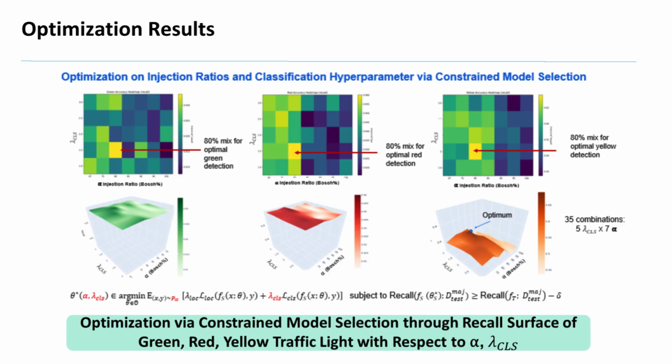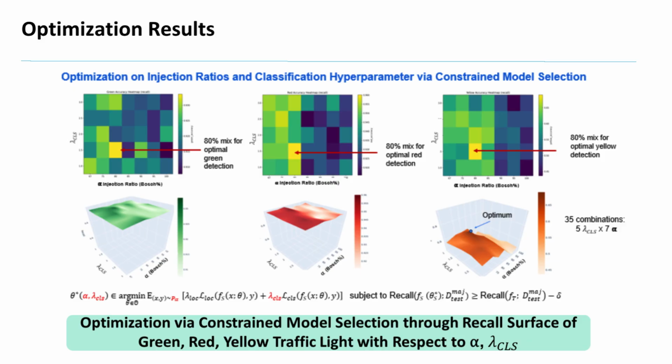These three surfaces show our optimization results. Red recall stays in the upper 90s, and green recall stays in the lower 90s across all of the 35 student models. So the 5 point tolerance is generally satisfied. Yellow light recall is sensitive to the targeted injection and reached a peak of about 69% at the 80 to 20 Bosch to Carlo mix with a classification weight of 1.5. And on the heat map, you can see it is the most yellow color.